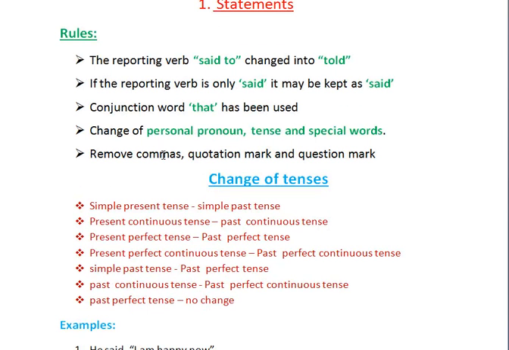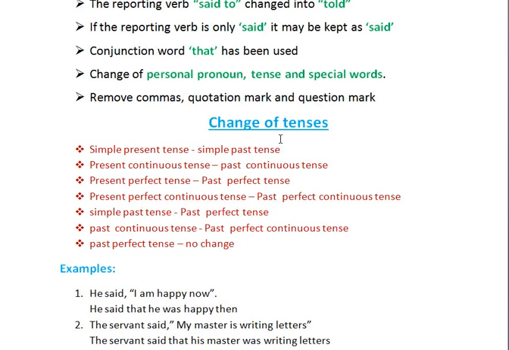So we already discussed we need to change the tense. How the tense will be changed while changing the direct speech into indirect speech. See here, changes of tenses. If the reported speech is in present tense, you should change it into simple past tense. Then present continuous tense changed into past continuous tense. Present perfect tense changed into past perfect tense. Present perfect continuous tense changed into past perfect continuous tense. Then simple past tense changed into past perfect tense. Then past continuous changed into past perfect tense.